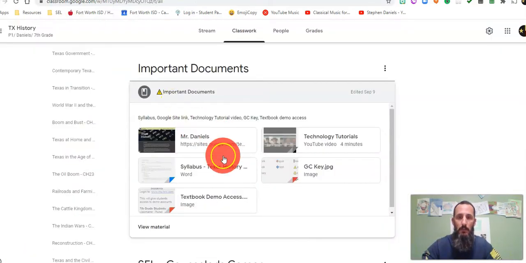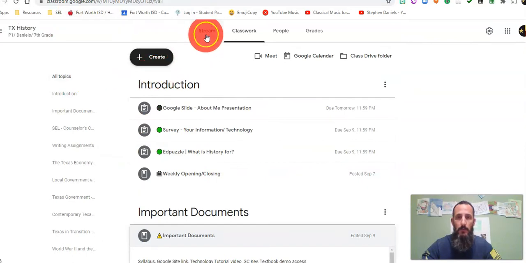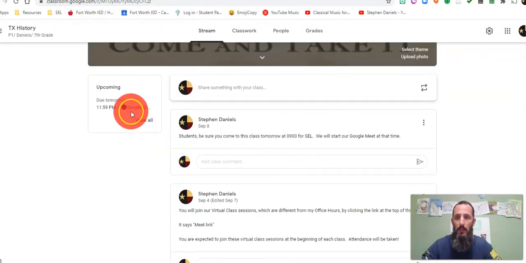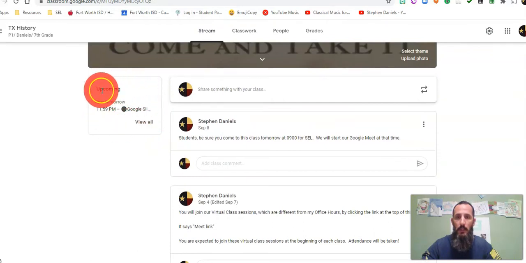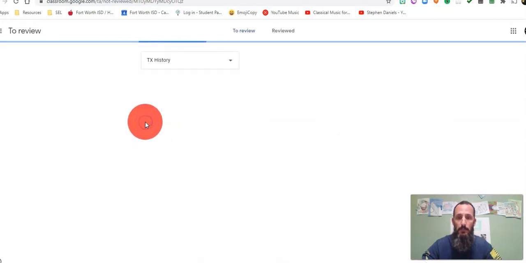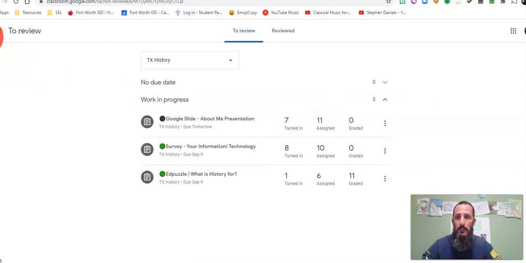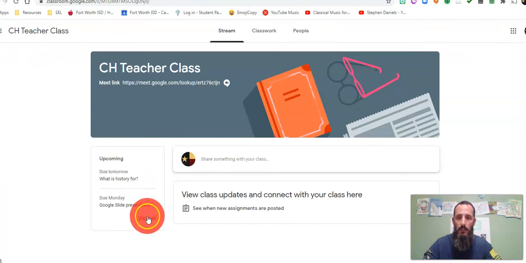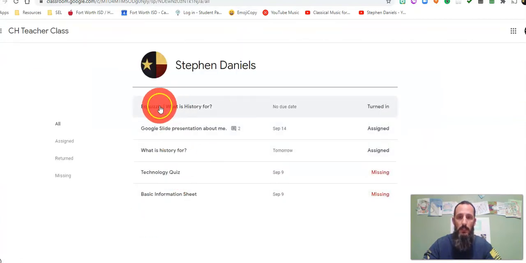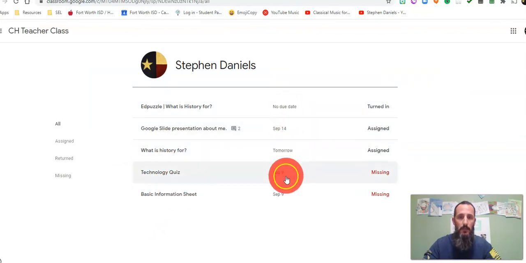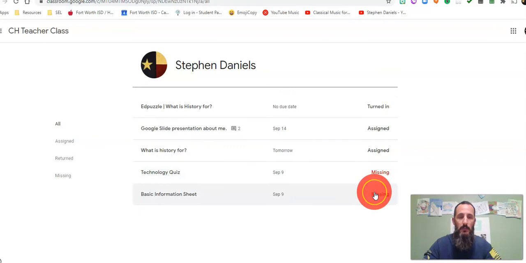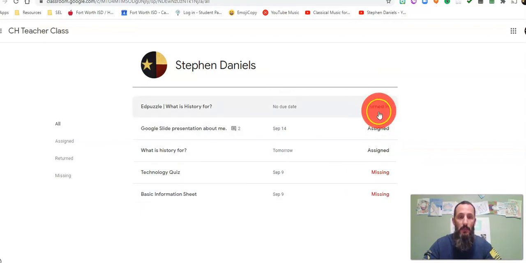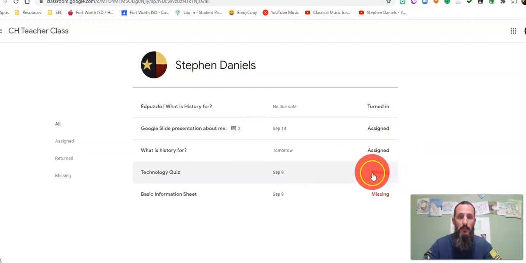And going back to Google Classroom, we talked about from the Stream or the announcements page, this little section right over here, okay, where your work is either upcoming or when the due date is, and how you can click View All to expand this view to see when your assignments are due. And I'll show you what that looks like for y'all. And for yours, it looks something like this. So when you click View All, your view is different. It looks like this. It lists your assignments, gives you the due date, and then tells you the status of that assignment so that you can keep up with the work that's upcoming, work that's been turned in, or work that's missing, okay? I think that about covers it for this week.